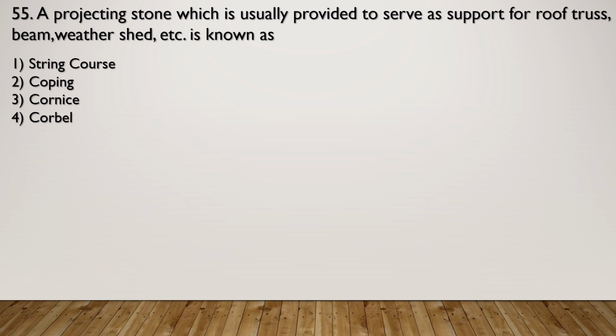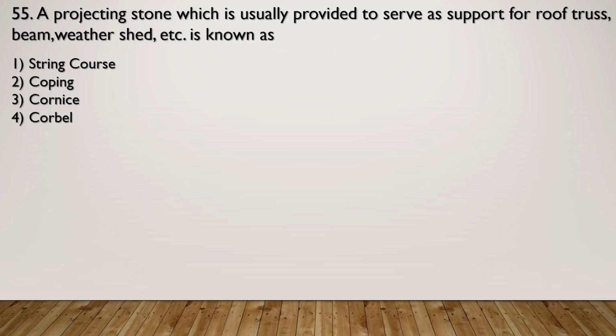String course is a horizontal projecting course of masonry which projects out from the face of the wall and which is intended to throw off rainwater. It also gives architectural appearance and adds to the strength of the wall. Whereas coping, it is nothing but a capping or covering provided to a wall. The main purpose of coping is to drain off the rainwater during rainy season. It also improves the aesthetics.